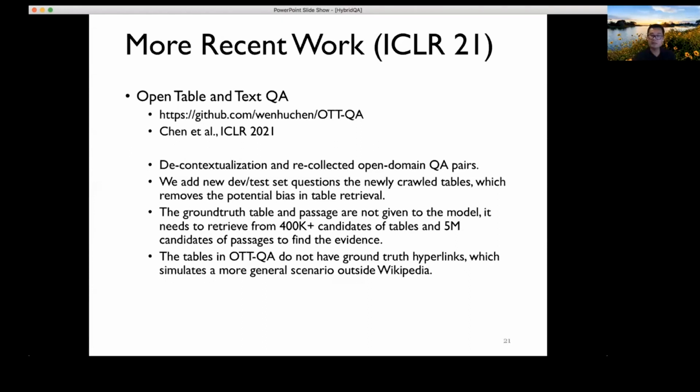Systems need to retrieve the answers not just by looking at the given set of tables and text, but you need to get the tables and text using information retrieval approaches from more than 400,000 candidate tables and 5 million candidate passages. So this is definitely a much more practical, but also much more difficult setting.